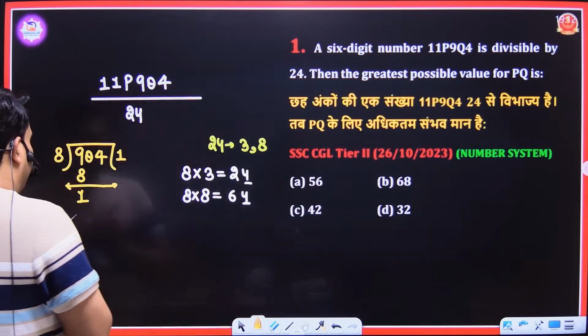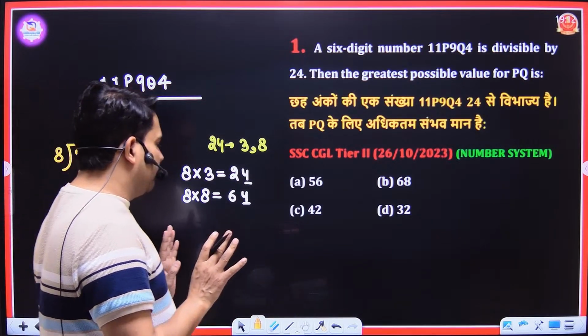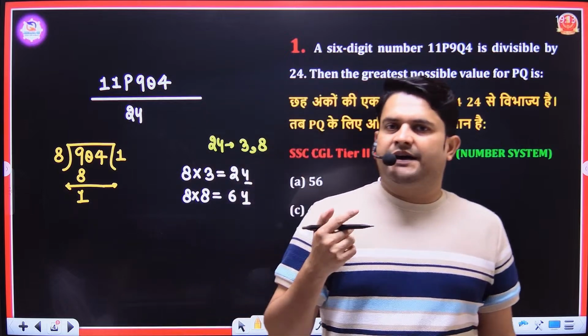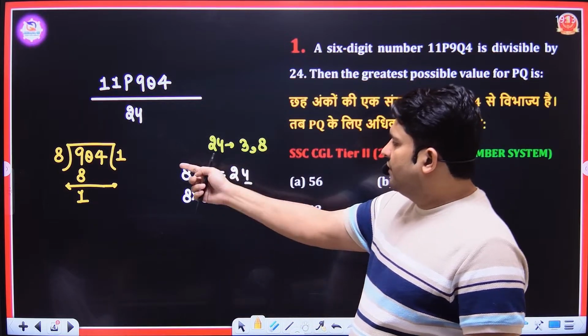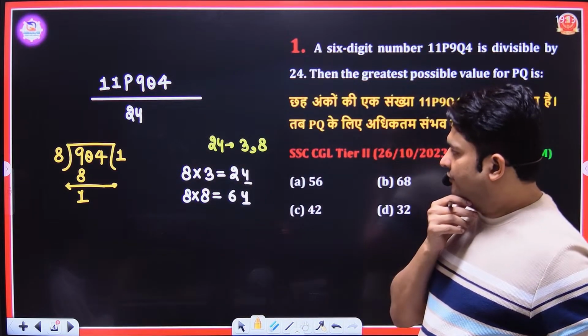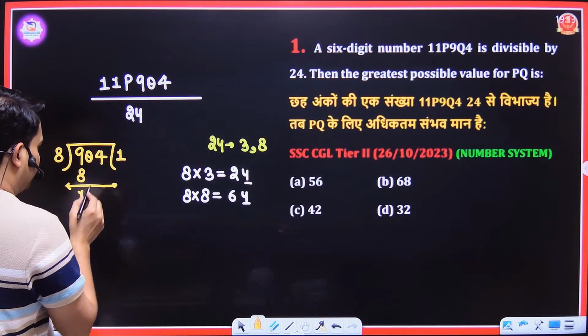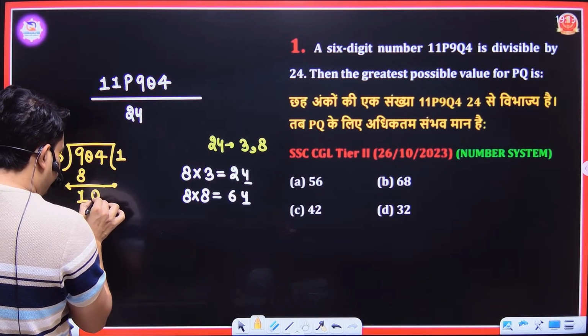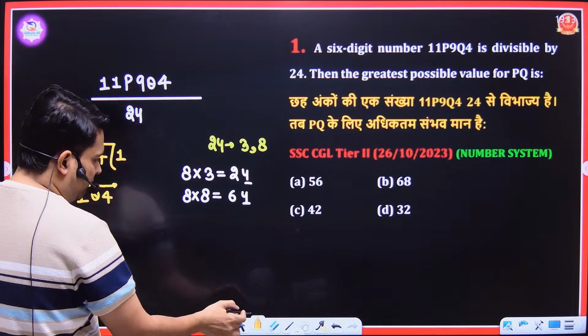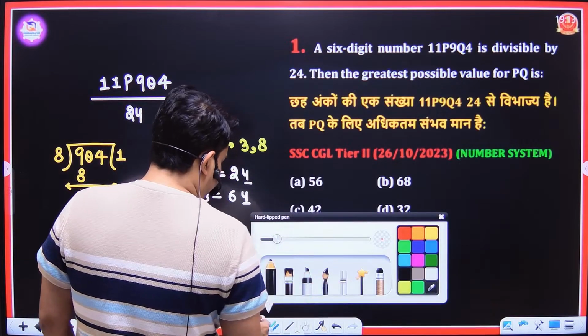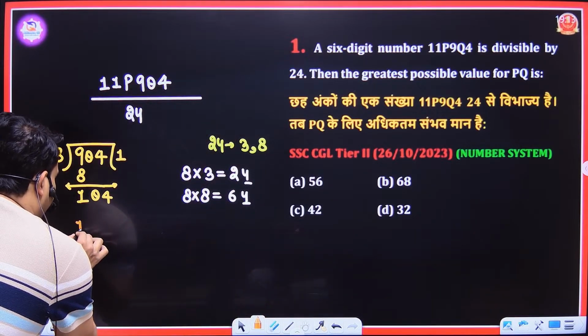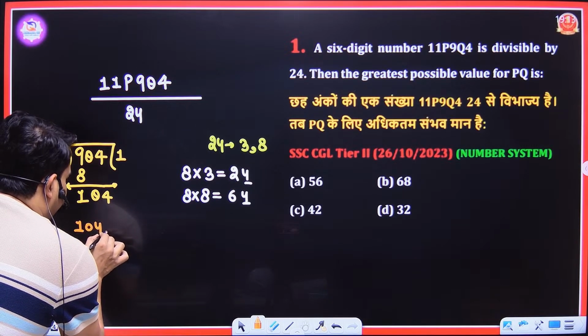Try to write down all the numbers which are divisible by 8 and have 4 in the last digit. So I will tell you two methods to solve this question. First, write down here q4. See, if I write 104, this number is divisible by 8.